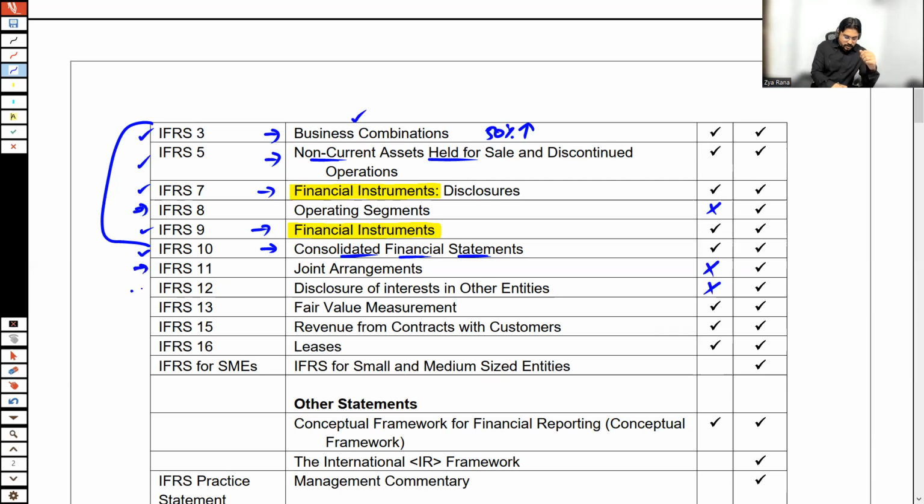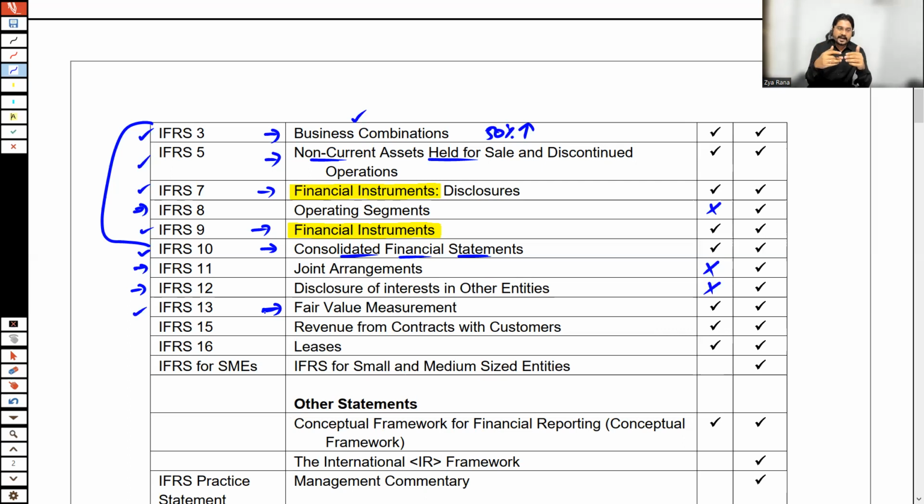IFRS 11 and 12 are not part and parcel of the FR syllabus. IFRS 13 tells about fair value measurement. At times, we need to check the fair values, the market values of things. There are certain levels, in fact 3 levels, for checking the fair values.